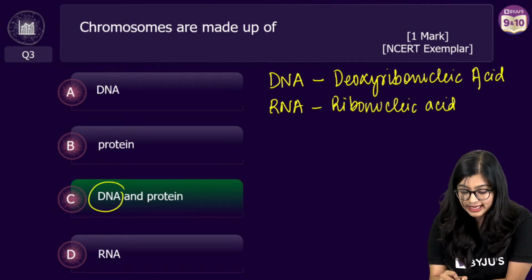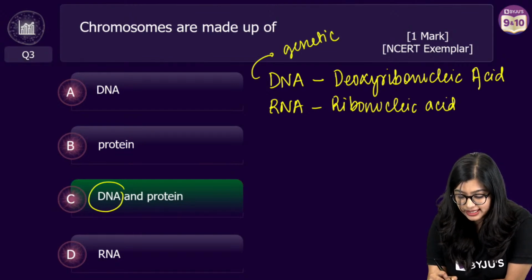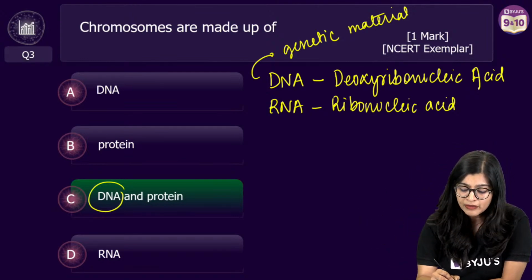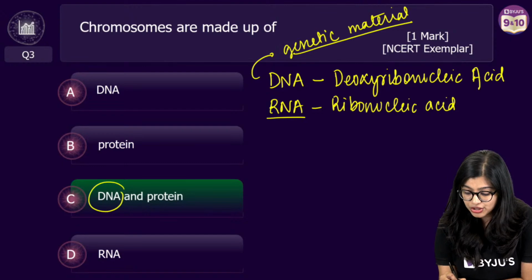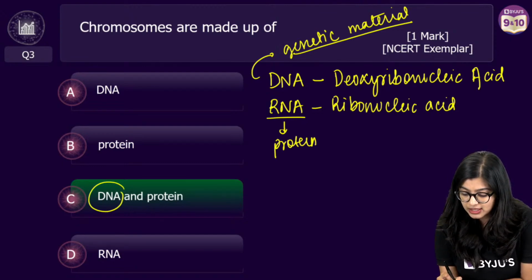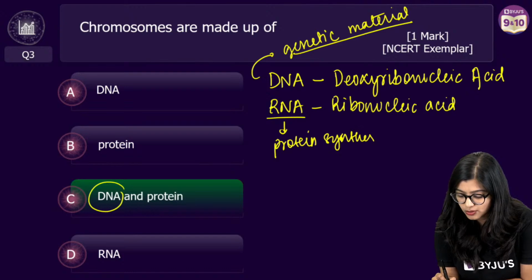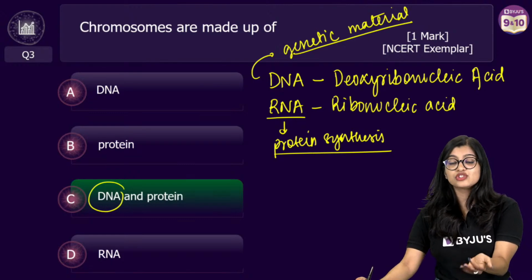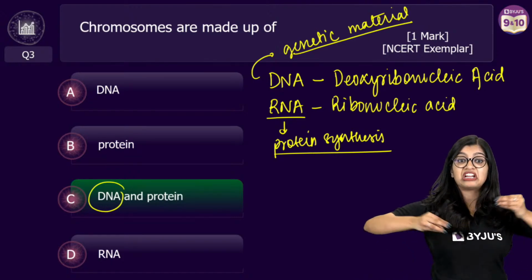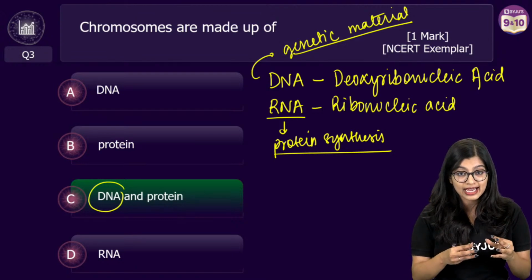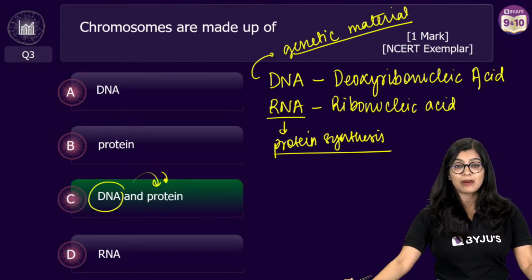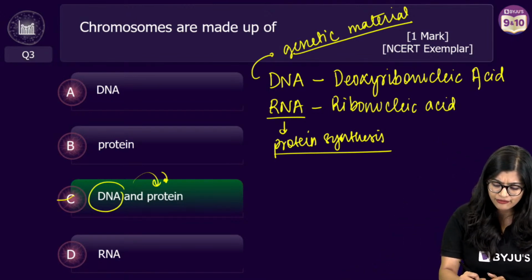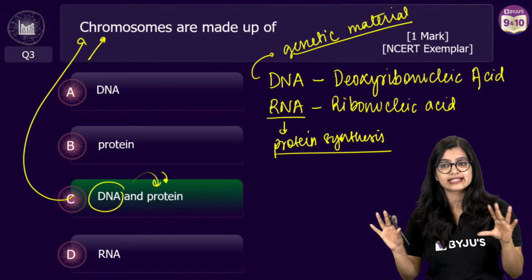And we see that DNA is the genetic material. That means it has all the information regarding what we should look like, what functions we should carry out, and so on and so forth. But what is the function of RNA? RNA mainly helps us with protein synthesis, right? And because the DNA in our body is very, very long, it needs to get packaged, which is why DNA and proteins combine, and they are highly coiled, resulting in the formation of chromosomes. Easy peasy.